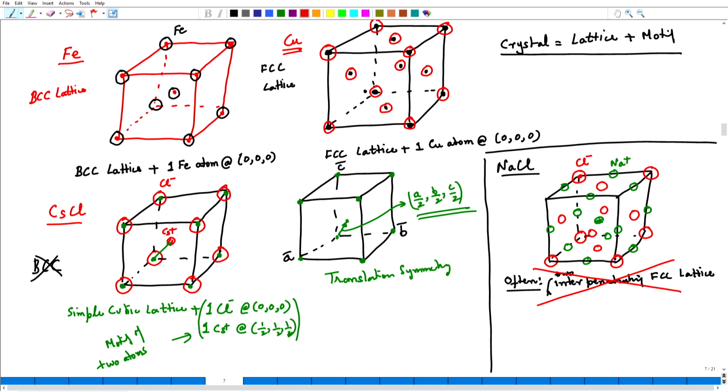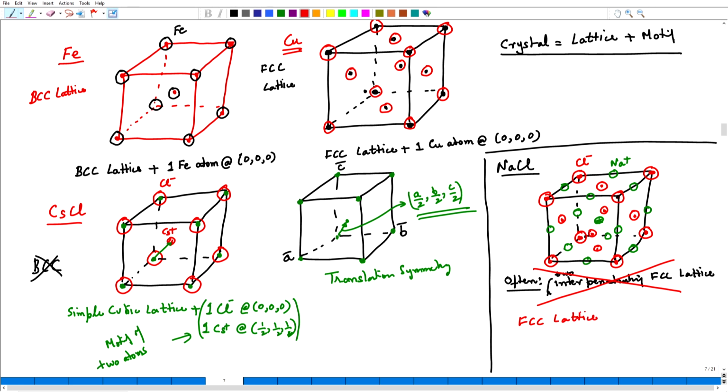So, I will put the lattice points at the corners. In fact, there should have been a sodium ion here as well. Then I will put the lattice points at all the face centers. Essentially, what I am saying is that this is an FCC lattice.